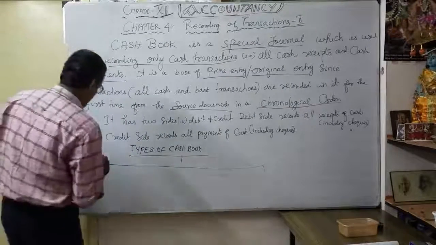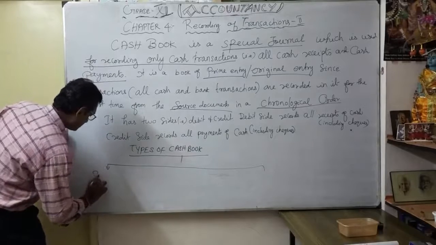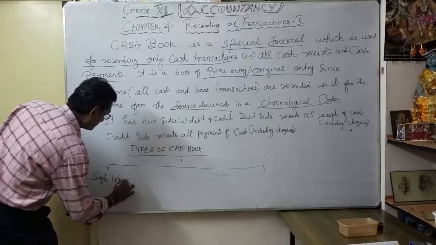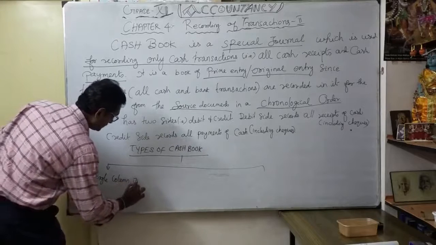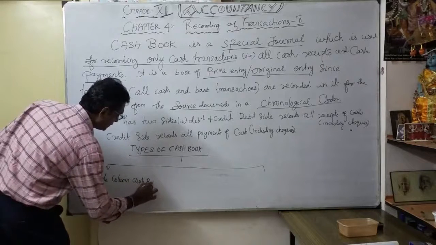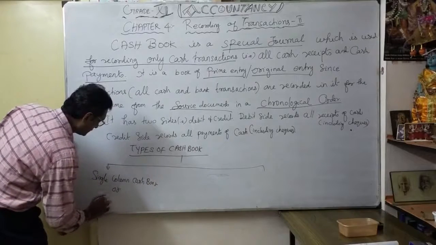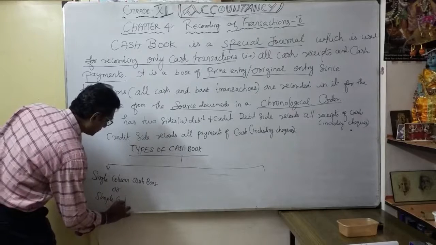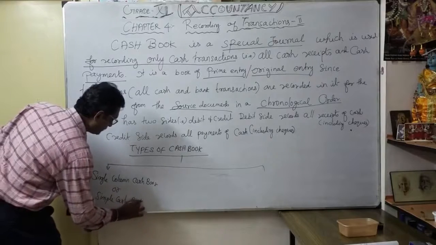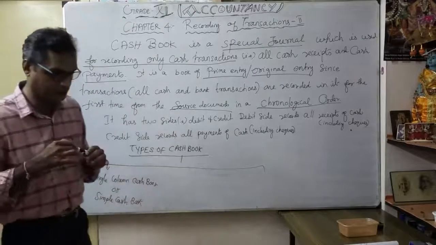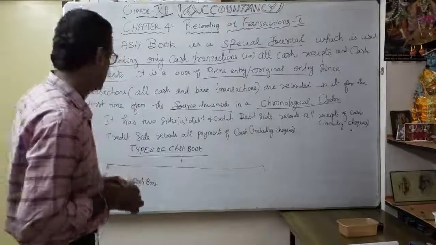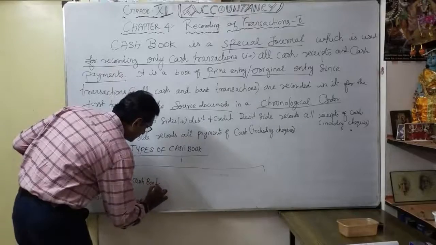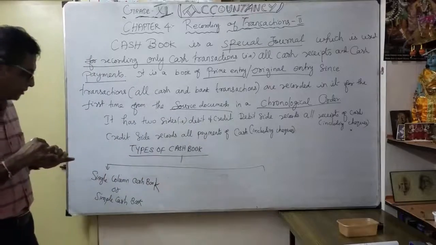We will say single column cash book or simple cash book. Nothing but only cash transactions are going to be entered. That is called single column cash book, single column cash book or simple cash book.